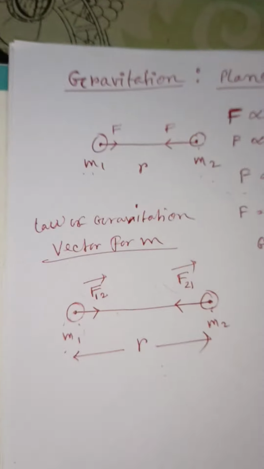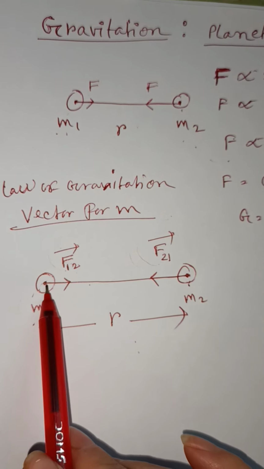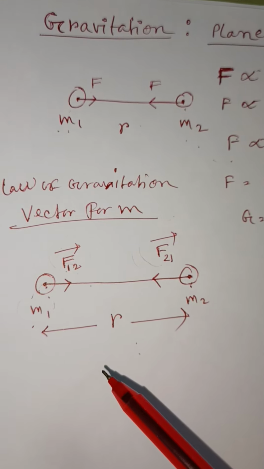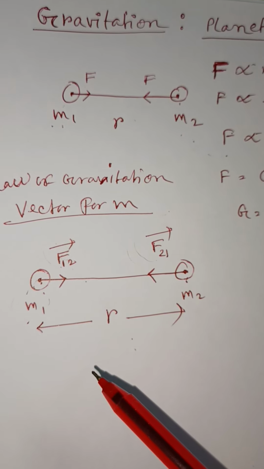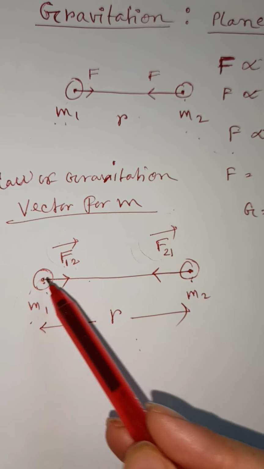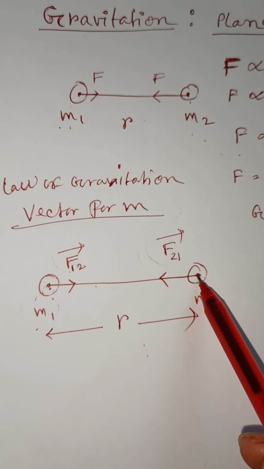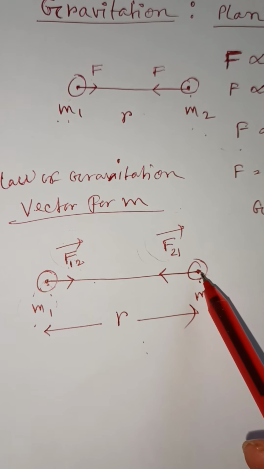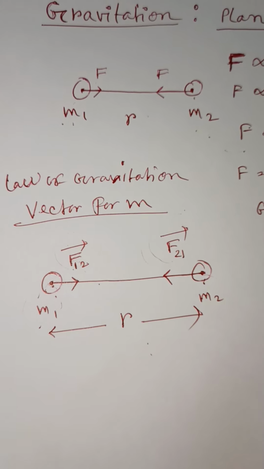Now what about the position vector of m1? Just look here. If we want to find the position vector of m1 with respect to m2, that means here m2 is the reference point.